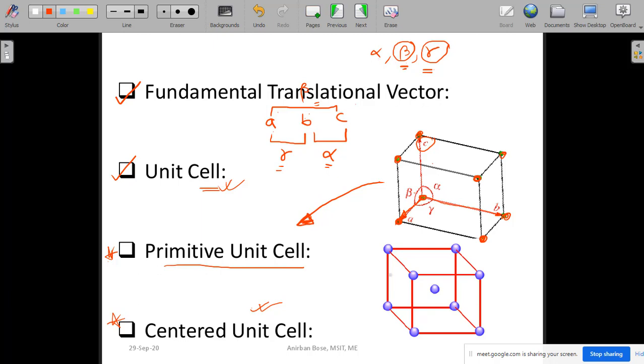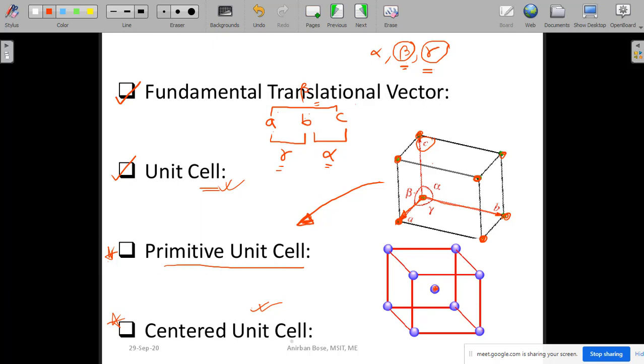If you find that the unit cell is such that the points are at the corners, but along with that there is a point exactly at the body center, then this is a kind of centered unit cell. So the primitive cell you have understood, only the points at the corners.